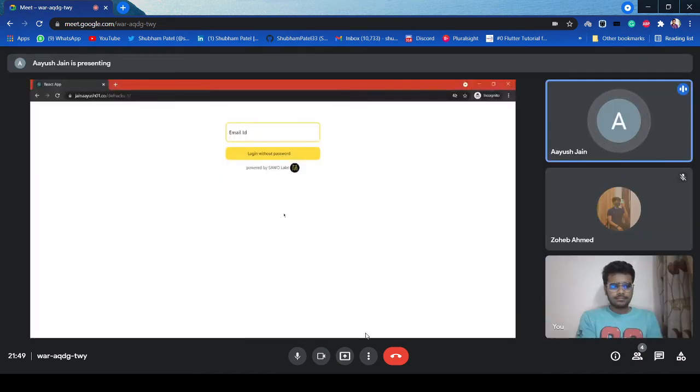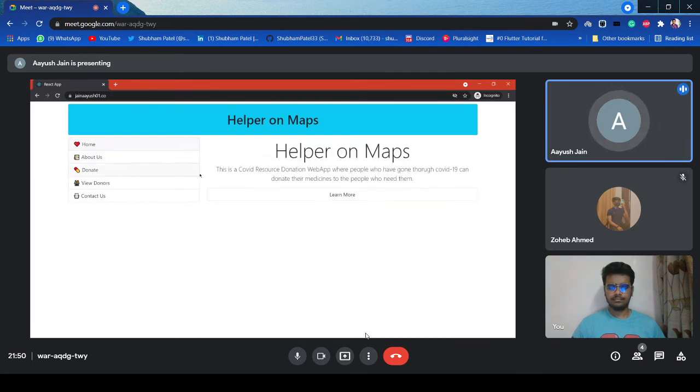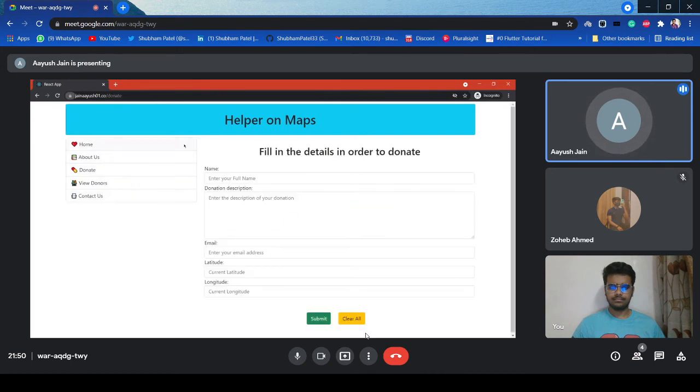Yeah, so as you can see, we have integrated Savo Labs authentication using just email. Just type your email and it will give you the OTP. And yeah, I will wait for my OTP to come. And yeah, here it is. So yeah, as you can see, we are in, and this is our front end made by Zoeb and some UI changes by me at the end. And yeah, this is the about page, this is the contact us page, and let's just load it.